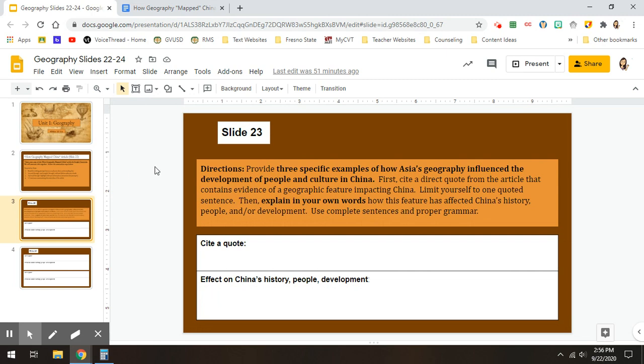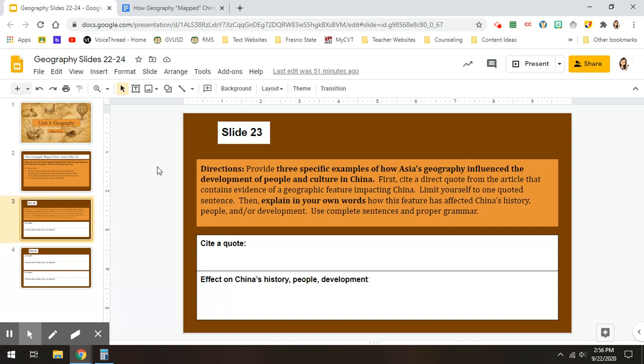On slide 23, it says, directions: provide 3 specific examples of how Asia's geography influenced the development of people and culture in China. First, cite a direct quote from the article that contains evidence of a geographic feature impacting China. Limit yourself to one quoted sentence. Then, explain in your own words how this feature has affected China's history, people, and/or development. Use complete sentences and proper grammar.